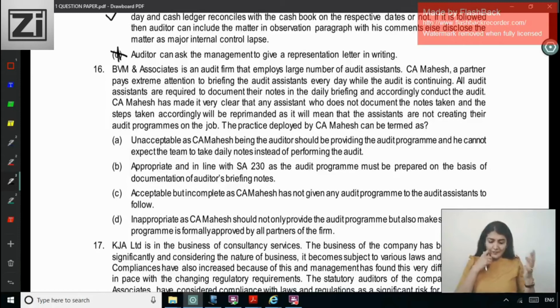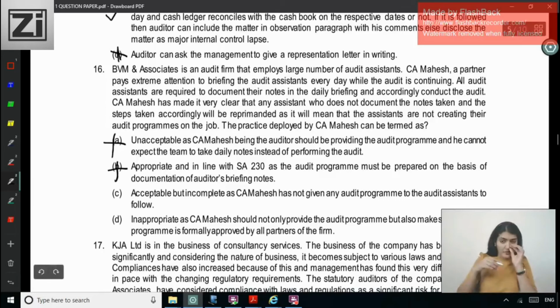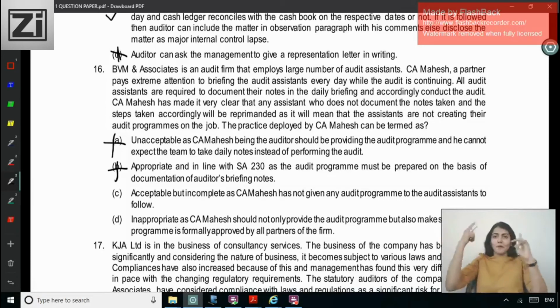First part is right, not right by not giving them a program, but they have to take the notes. Okay, appropriate and in line with SA 230, as the audit program must be prepared on the basis of documentation of briefing notes. No, the program is not prepared on the basis of briefing notes, it is prepared on the basis of KOC. Acceptable but incomplete, as CA Mahesh has not given any audit program to the audit assistants to follow. Right, so that seems right.